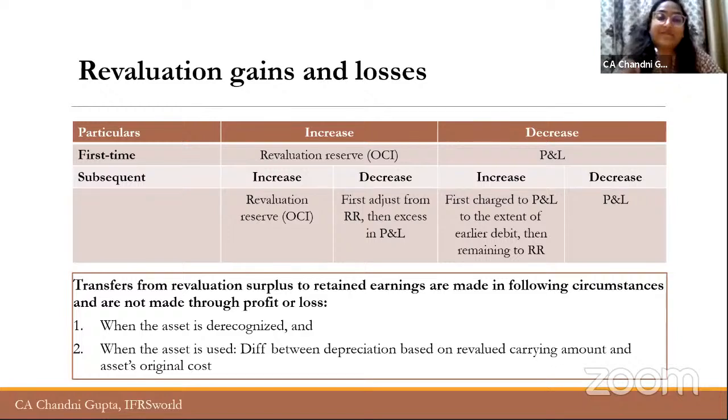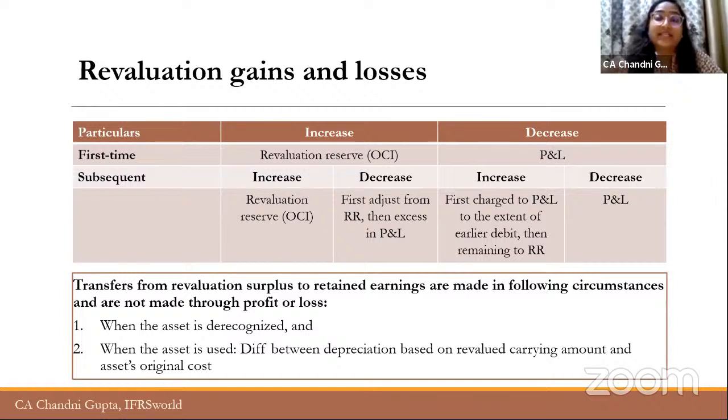So as on 31st March 2020, what happens? The company has recognized, say, a revaluation reserve of 1 lakh. But next year, when the company is revaluing, suppose there is a further increase in value of 50,000. In that case, what happens? The company will again recognize a revaluation reserve of 50,000. So the total revaluation reserve now is 1,50,000.